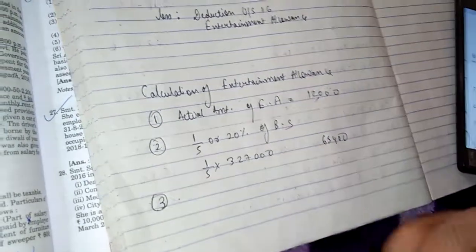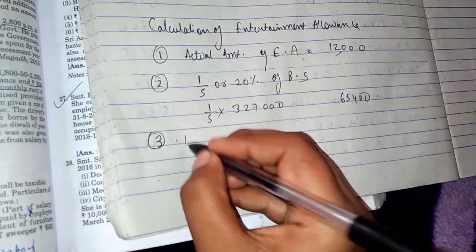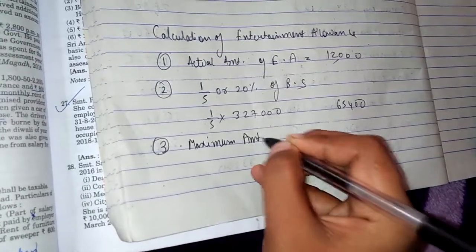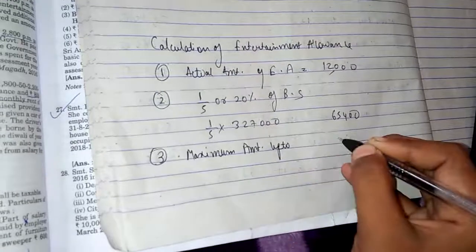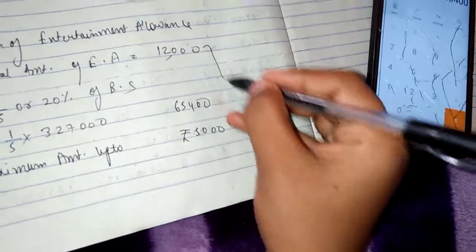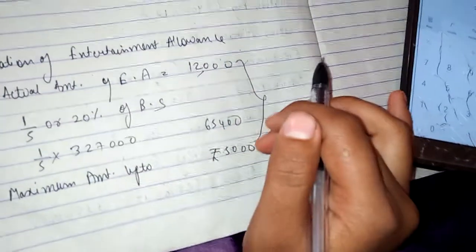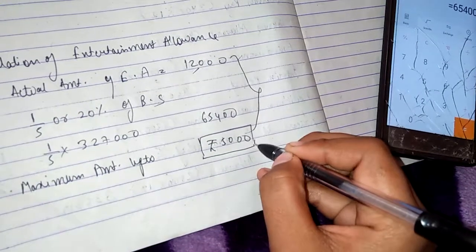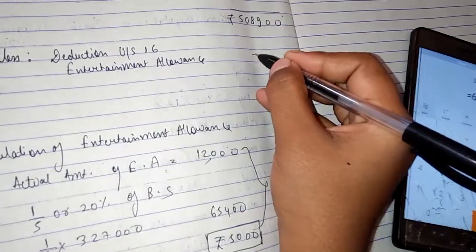And third, the maximum amount up to rupees 5,000. The least amount we will take. So what is least? 5,000 is least, this is the minimum, so this amount we will deduct here.